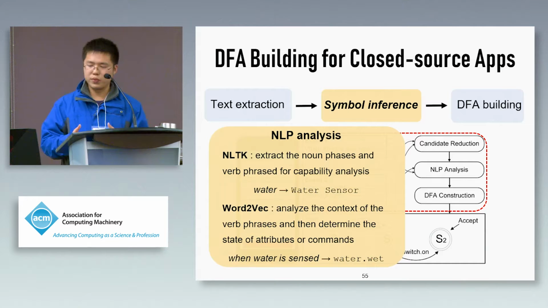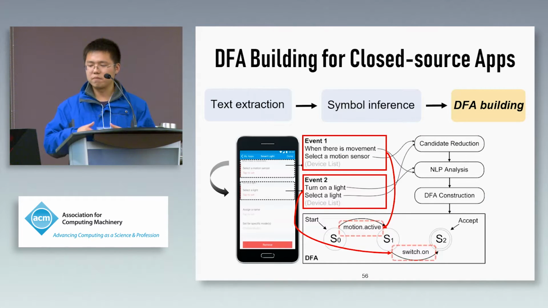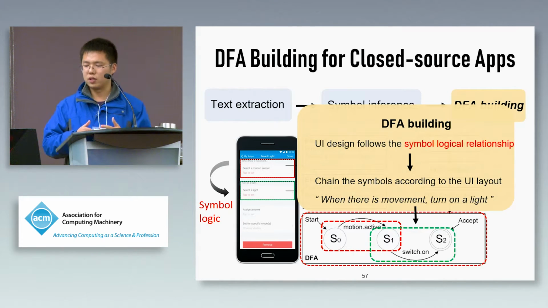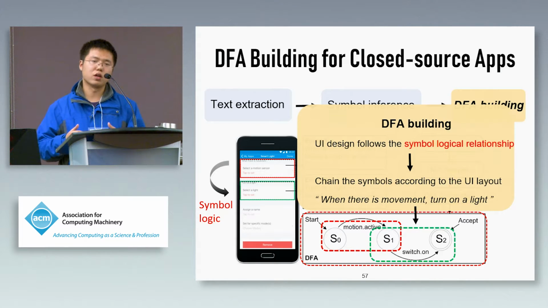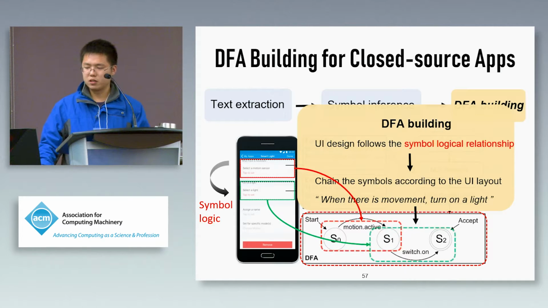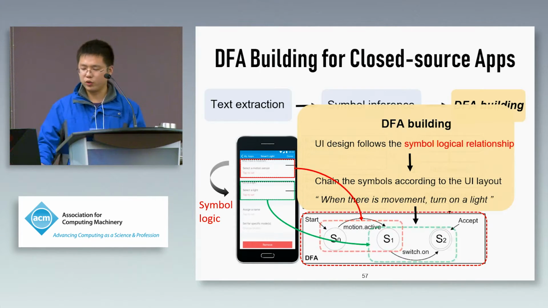Now we can use the NLP method to infer the DFA symbols. We use the NLTK and word2vec tools to infer the DFA symbols. Now the only thing we need to do is infer the transitions. It's very simple because the UI design in SmartApps follows the symbol logical relationship. So the only thing we need to do is change the symbols according to the UI layout. As shown in this picture, we can obtain the transition and complete the DFA building.